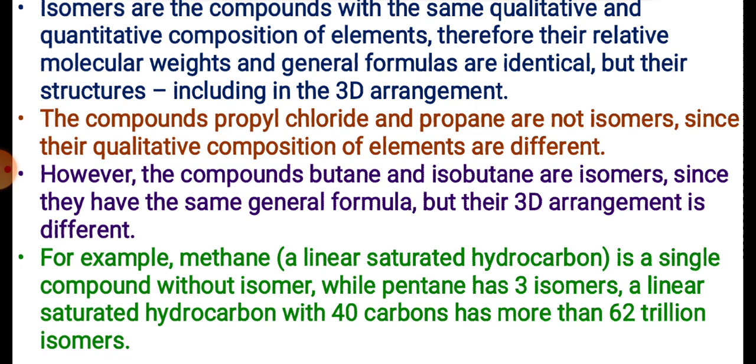While pentane has three different isomers, one of which is linear. Another example is a saturated hydrocarbon with 40 carbons, which has more than 62 trillion isomers. So methane shows only one, pentane shows three isomers, and a linear saturated hydrocarbon having 40 carbons shows 62 trillion isomers. We can arrange them in different ways and show lots of applicability from the structures.